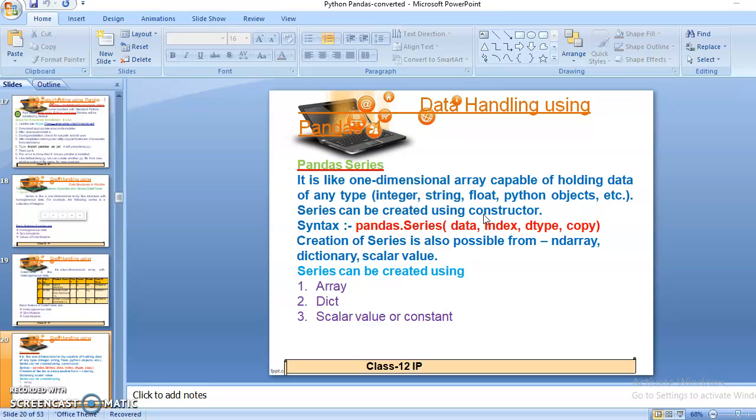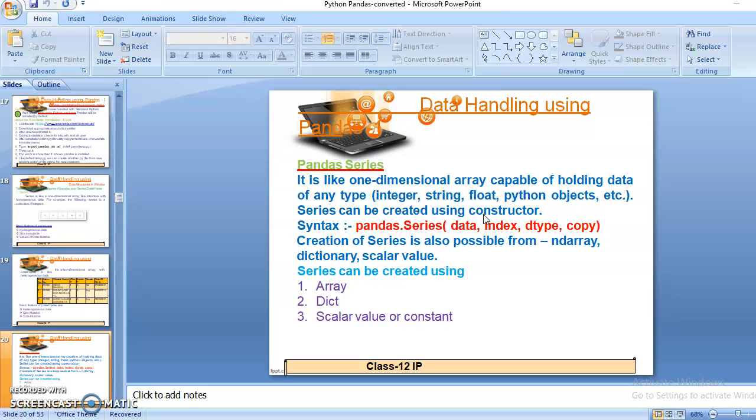Okay, now after that we will discuss the pandas series in detail. Just like I told you earlier, it is like a 1D array and it is capable of holding data of any one data type. Just like an array can be of integer data type, it can contain only integer elements in itself. If we say it is a string series, it means that series can contain only string elements in itself. Okay, in the same manner, a series can be created using the constructor.